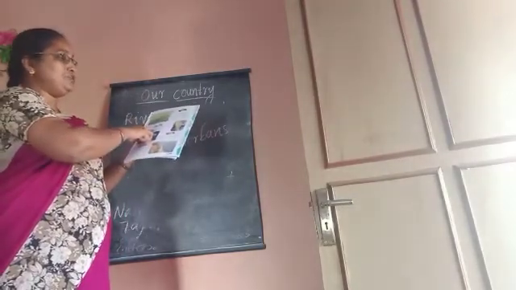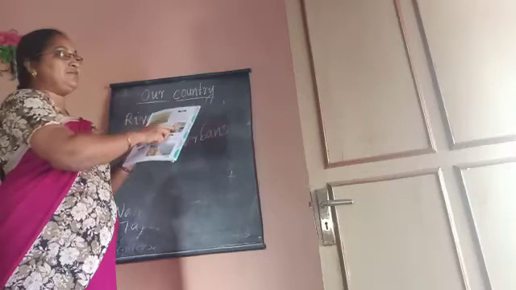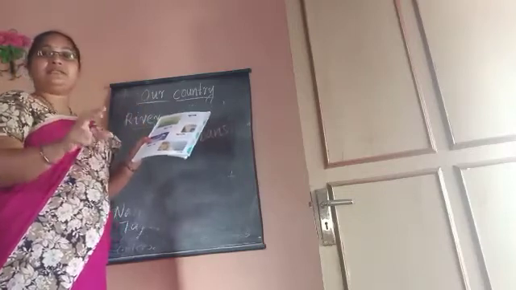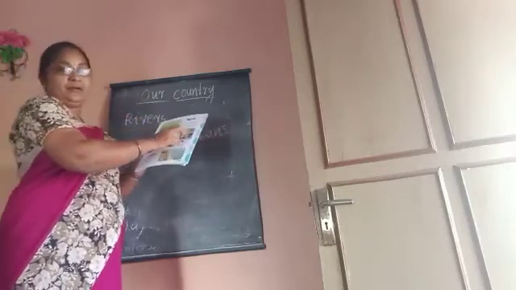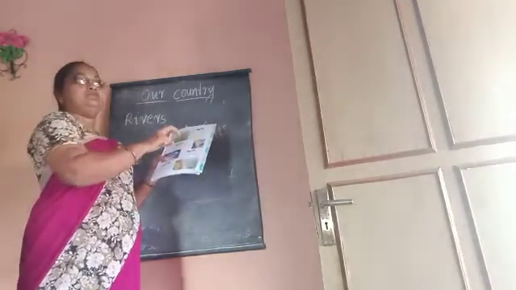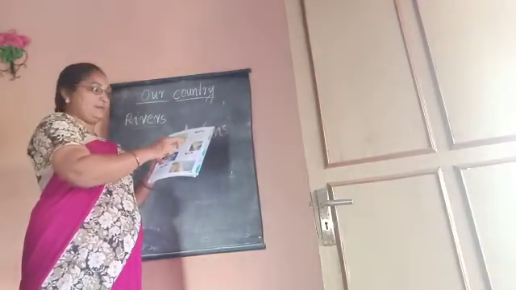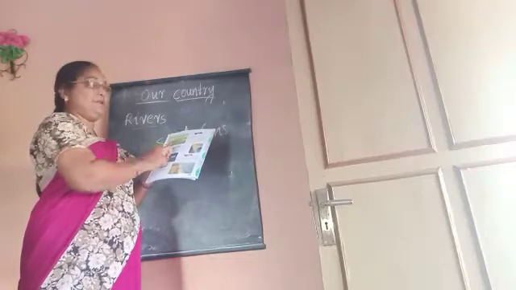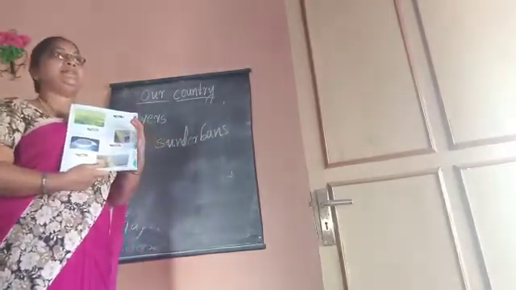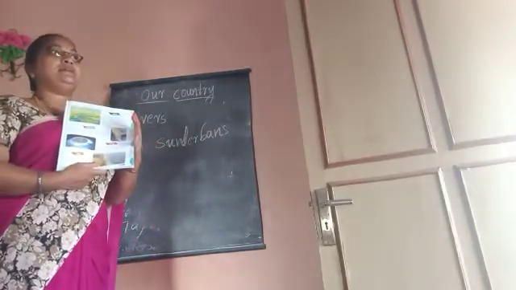Next, peninsula. Peninsula means a piece of land that is surrounded by water on three sides.